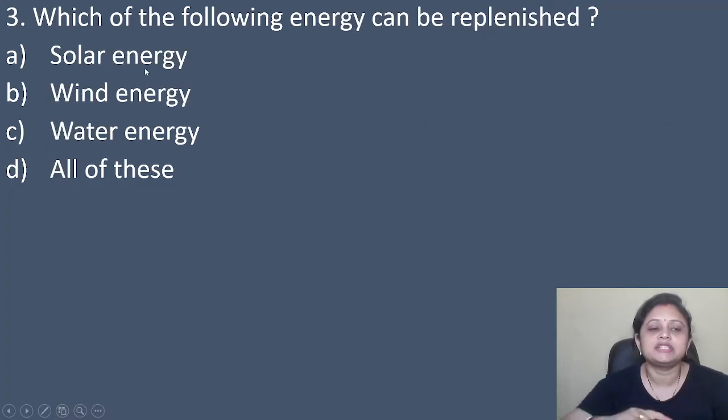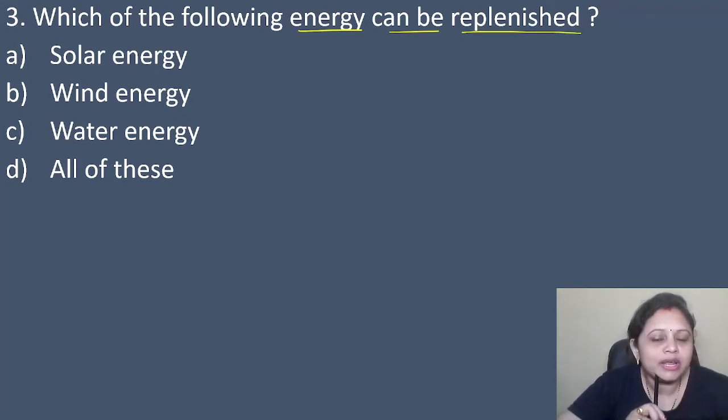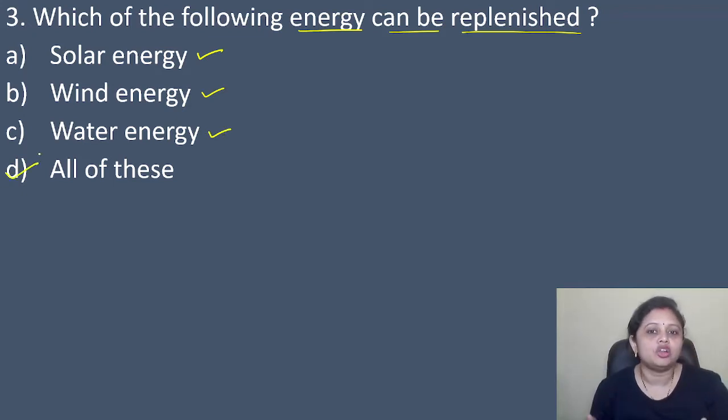Coming to the next question, which of the following energy can be replenished? Option A, solar energy, B, wind energy, C, water energy, D, all of these. So what do you think? Solar energy can be replenished? Yes. What about wind energy? Yes. Water energy? That is also correct. So here the correct answer is option D, all of these. All of these energies can be replenished.